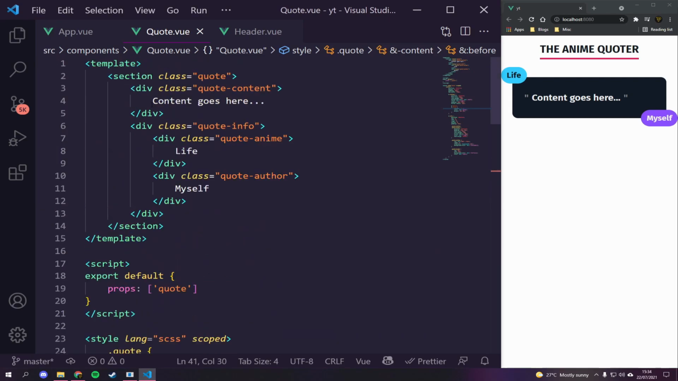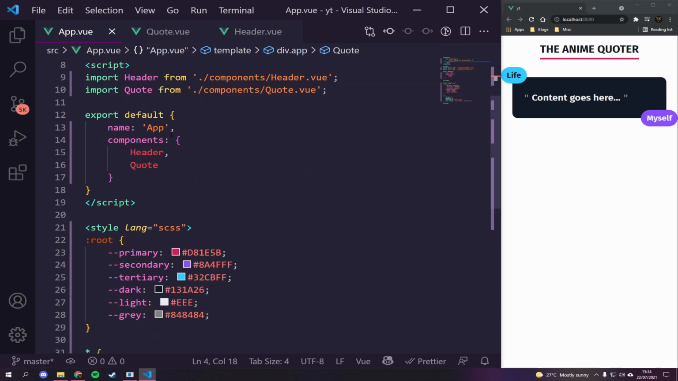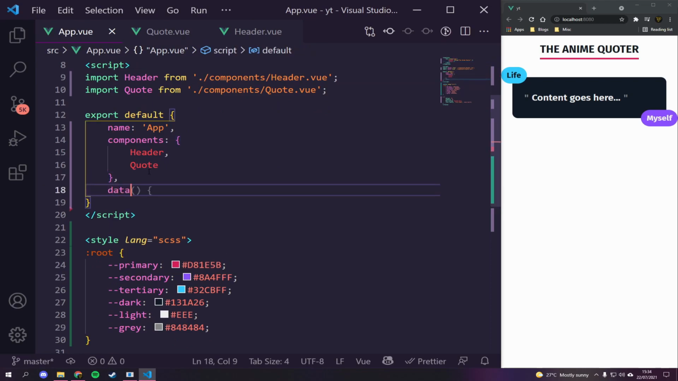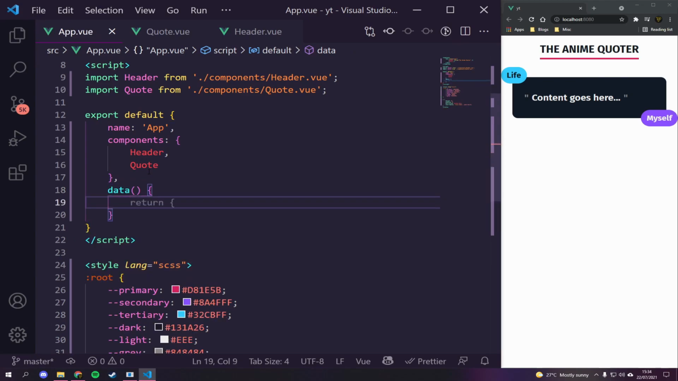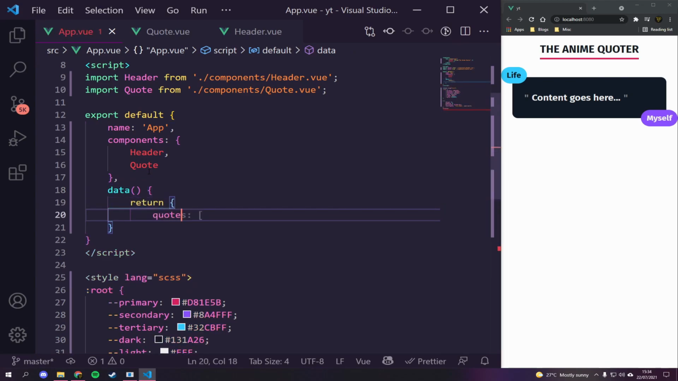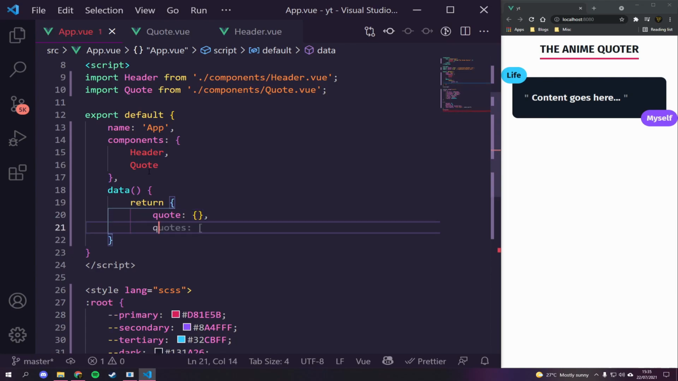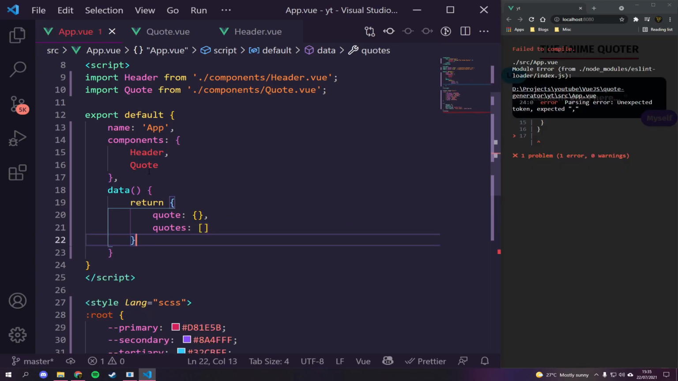We just need to actually change out the quote content to be actual content. So let's go back to our app. And underneath components, let's add our data here. Here we go. And in here, we're going to return and we're going to say quote, singular quote, which is going to be our current quote. We're then going to have quote, which will be an array of quotes. And let's close that off there.